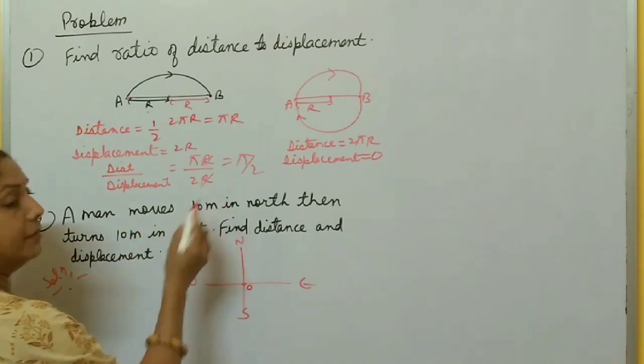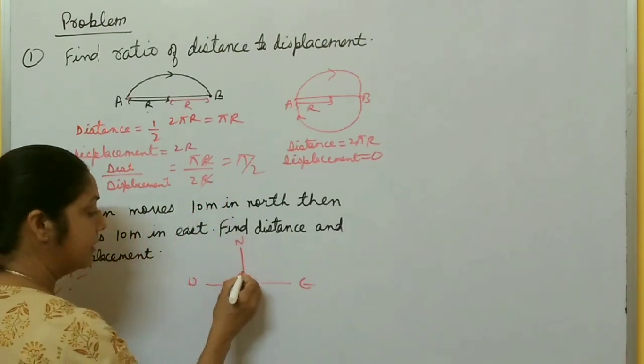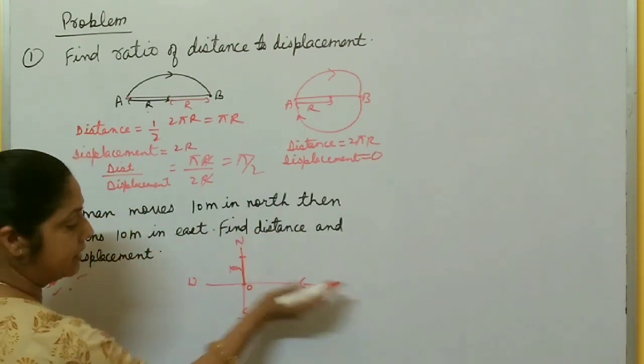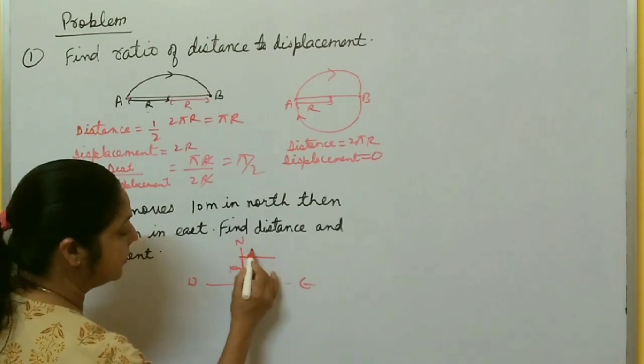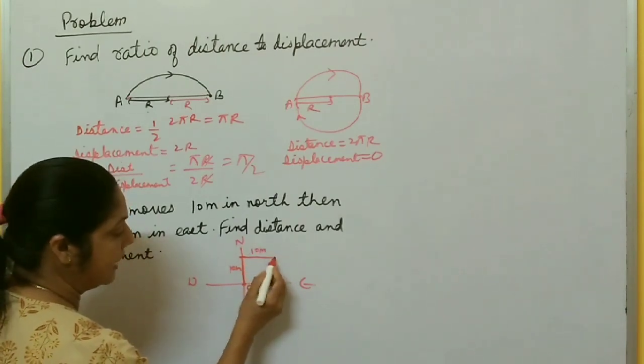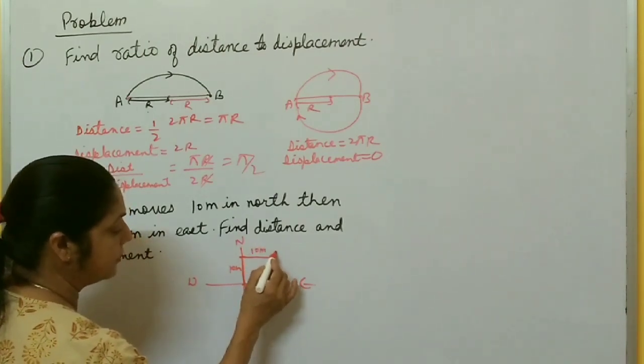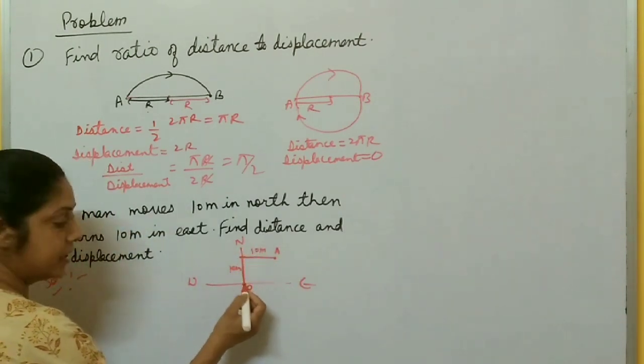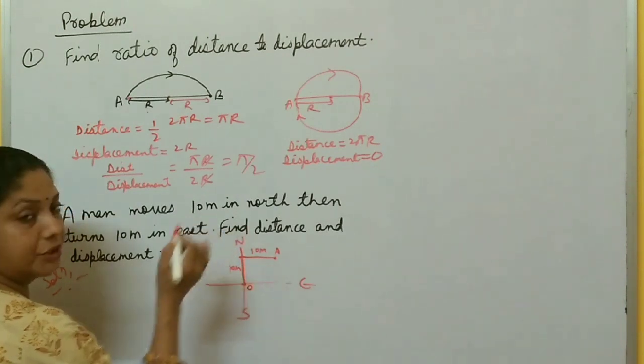A man moves 10 meters north. It means from here he moves 10 meters. This is 10 meters. And then he turns 10 meters to the east, this side. And then he reaches this point. Suppose this is A. So here the initial position is the origin O and the final position is A.